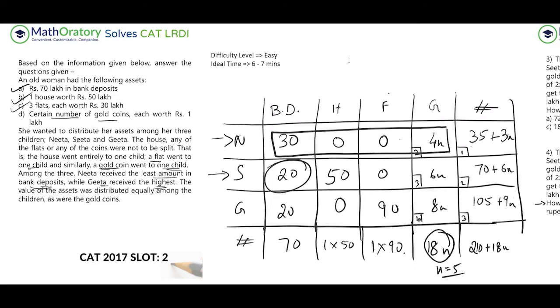If this information was very crucial, right? The value of assets were distributed equally as well as the gold coins. So if you understand this information correctly, as were the gold coins, they were also equally distributed along with the assets. So for the first part, the gold coins become irrelevant. So we don't care. Whatever be the number of gold coins, it doesn't really matter. So if you got that very quickly, then you could have solved this very fast. Apart from that, there is nothing much to discuss.